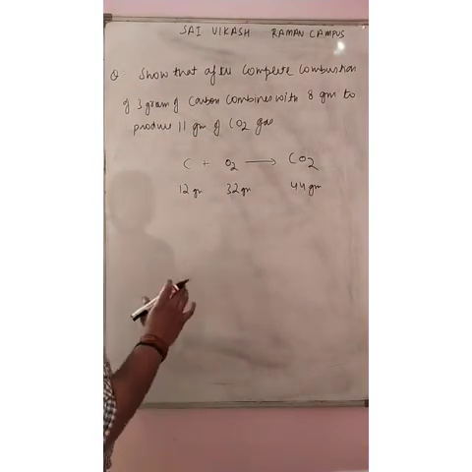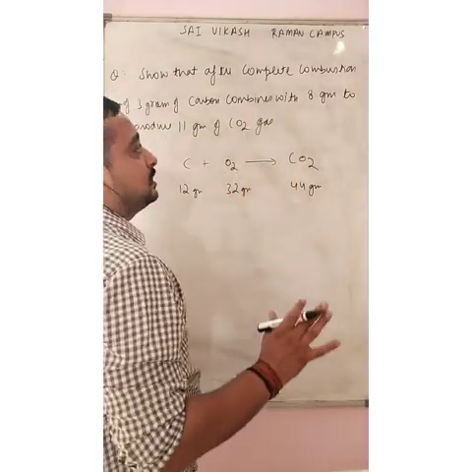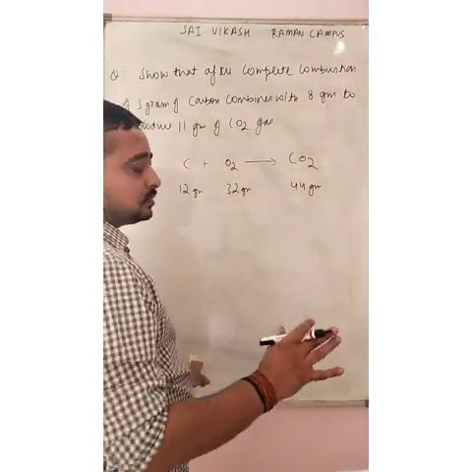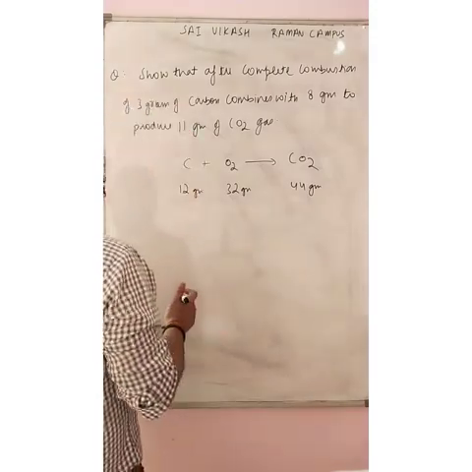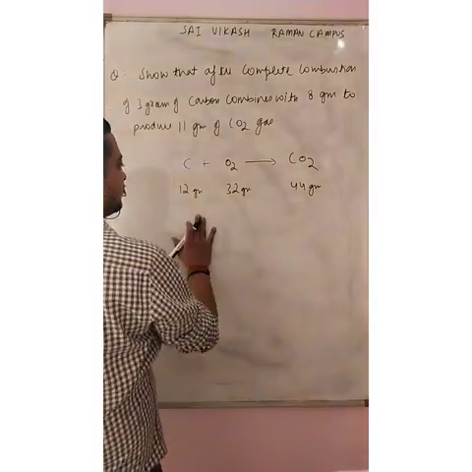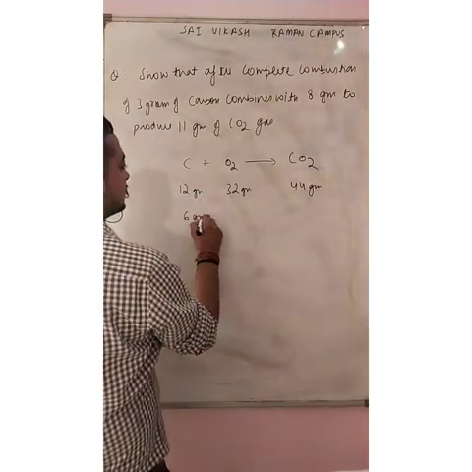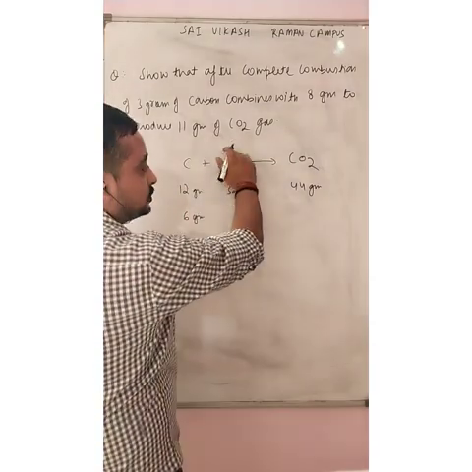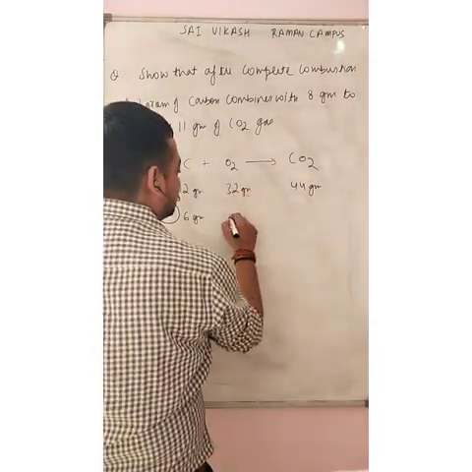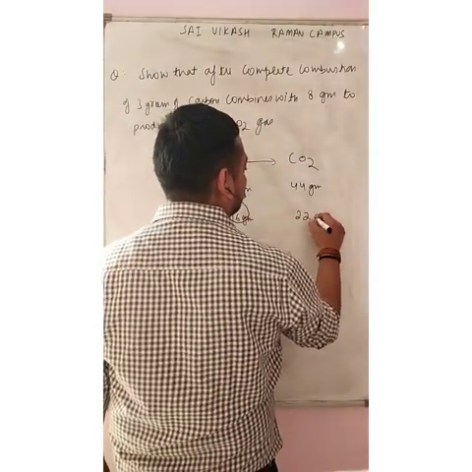We can calculate it simply by the stoichiometry method, but right now I'm not concerned. I'm not trying to teach you the stoichiometric method. What I'm going to tell you is that half of 12 becomes 6 gram. If you halve this, then you have to surely halve this one also. 32 becomes 16 gram and 44 becomes 22 grams.